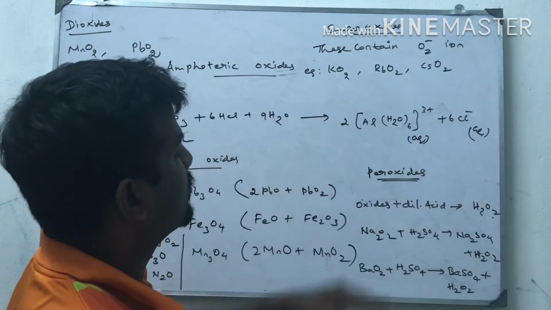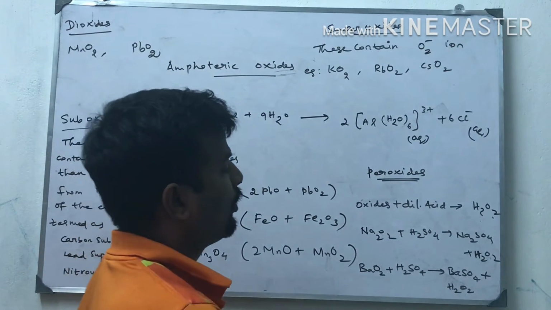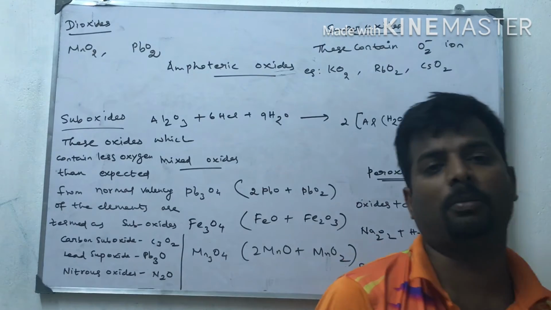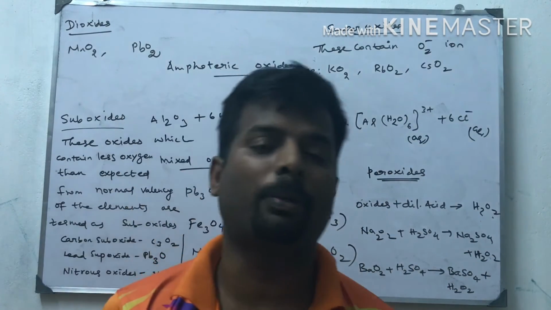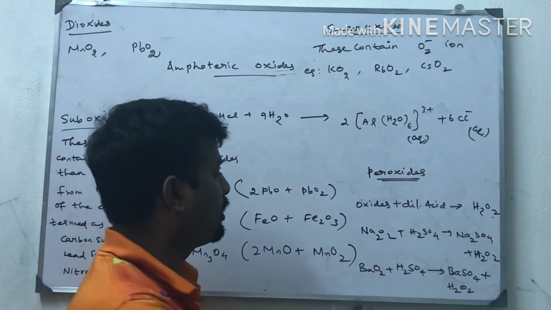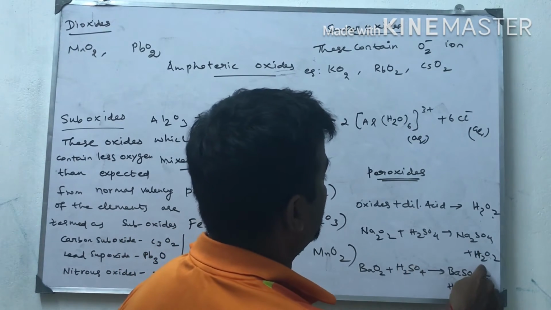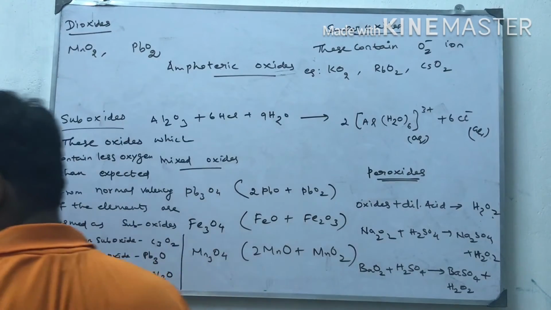Okay, next one is peroxide. Oxide plus dilute acid gives peroxide. That is a formula. Hydrogen peroxide, sodium peroxide, all those things. Here sodium peroxide reacts with sulfuric acid to give sodium sulfate plus H2O2.